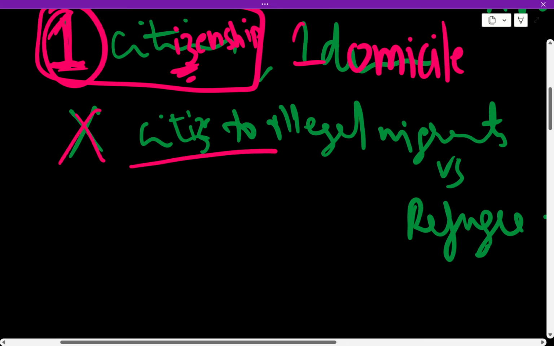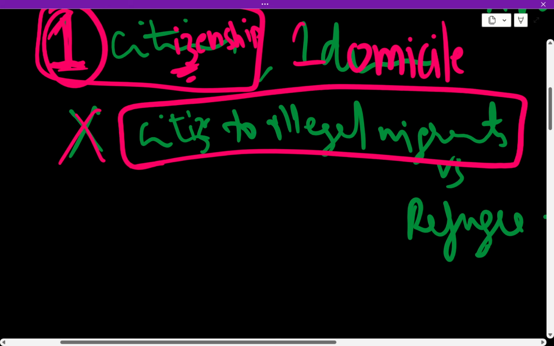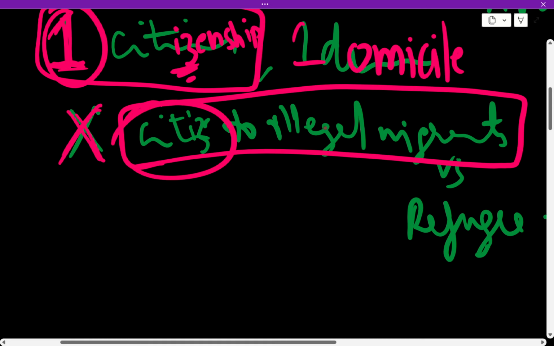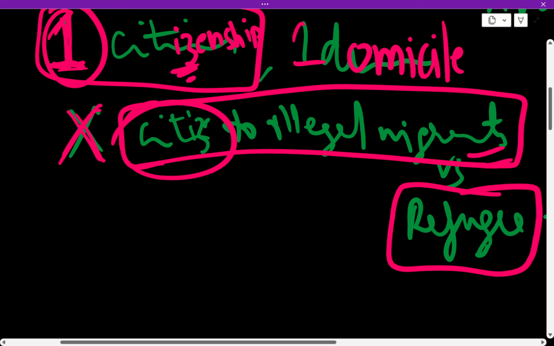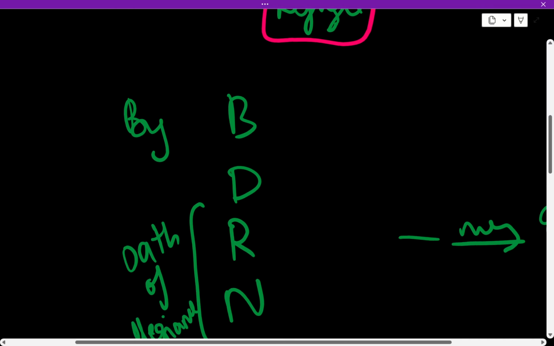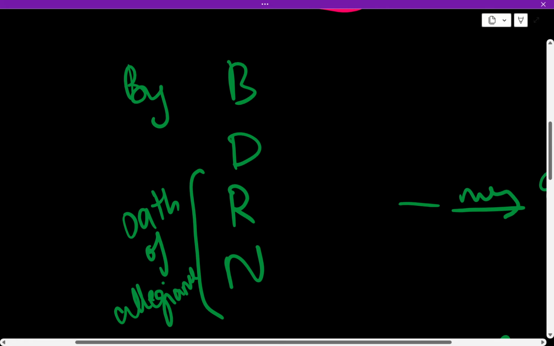Citizenship to illegal migrants. So what is this? India doesn't grant citizenship to illegal migrants. Remember this. Who is a refugee? A refugee is one who is forced to leave their country. Okay. Next. How do you get citizenship?